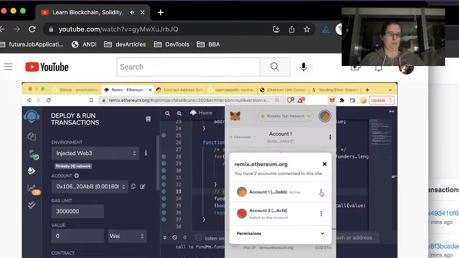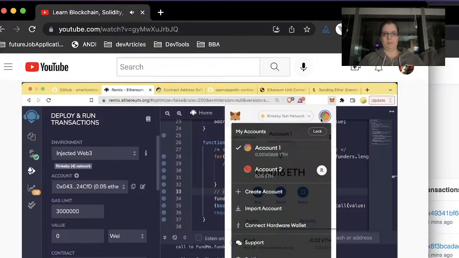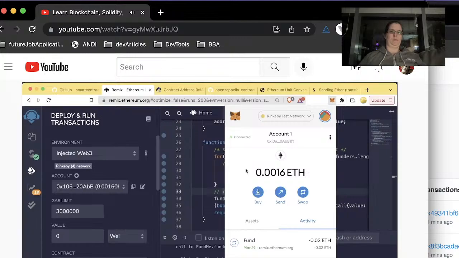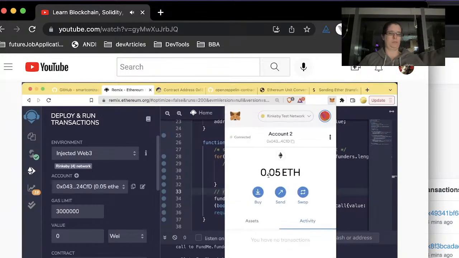You can see which accounts are connected to applications by clicking this connected button and see which ones are connected. If you ever want to disconnect that account, you can click the 3 little dots and hit disconnect the account. And now we can see that this account is not connected. However, account 2 is connected. Let's go back to account 1 and connect account 1 so that both of them are now connected. But we'll switch to account 2.